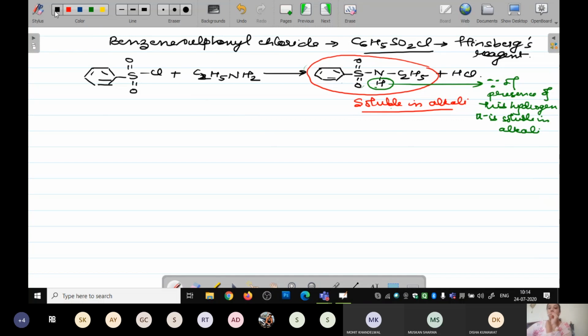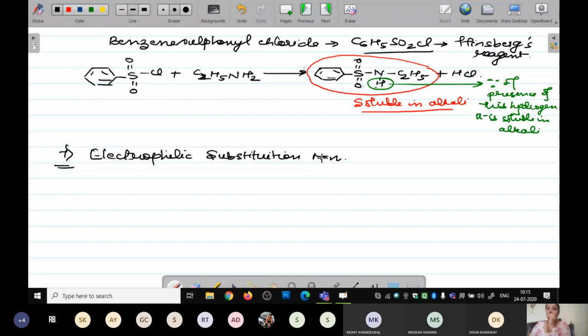Now coming to the next property, the seventh chemical property, which is electrophilic substitution reaction. In the case of the electrophilic substitution reaction, the ortho and para positions become the centers of high electron density.